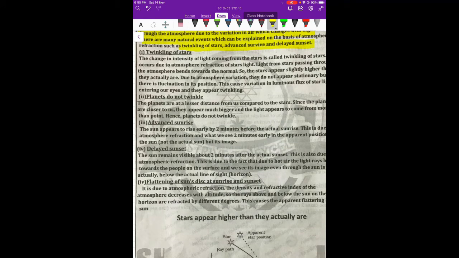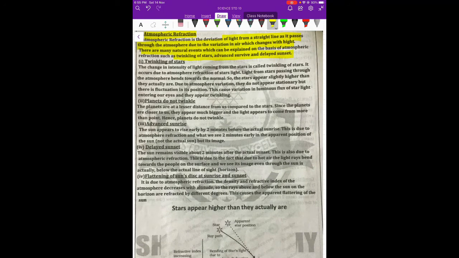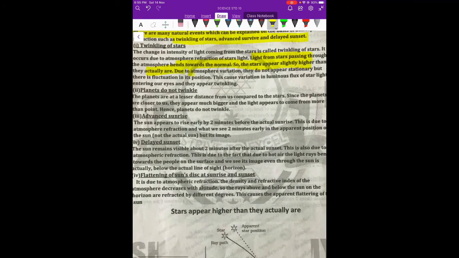So what do you mean by twinkling of stars? Twinkling of stars means stars are many light years away, as we know, and since it consists of different densities, when light travels to different things, every density or every layer it refracts continuously. So the light which passes through the stars, it bends towards the normal. So sometimes we see a change in position. The change in position is every time due to the change in refraction and the change in density. So this is called the apparent position. Apparent position is the position which seems, it's an illusion, it's not true.